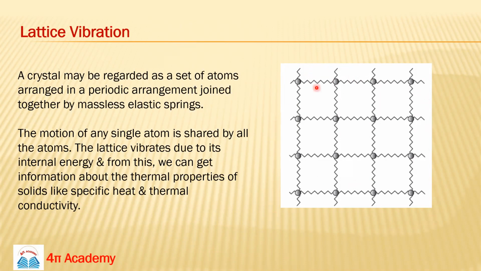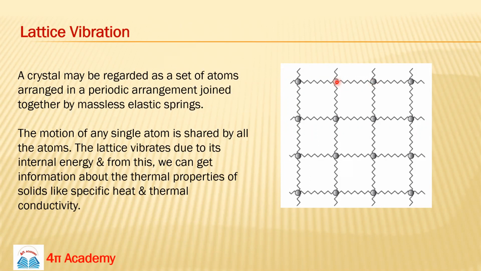This is a 2-dimensional crystal structure. We have these atoms, and obviously they will have thermal energy, since they will have some temperature.